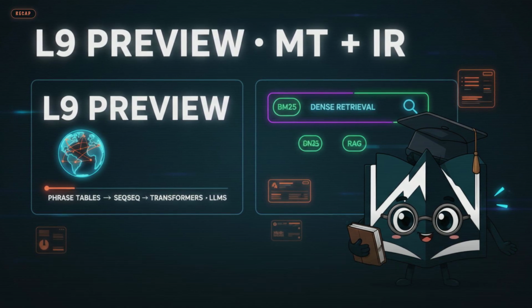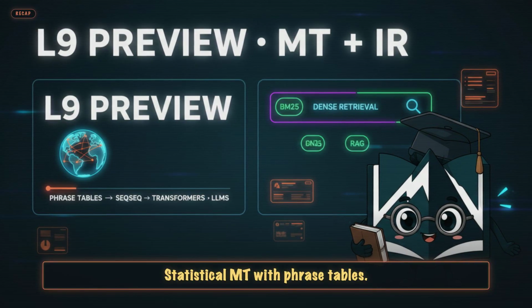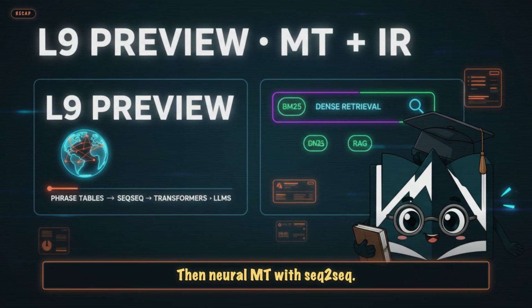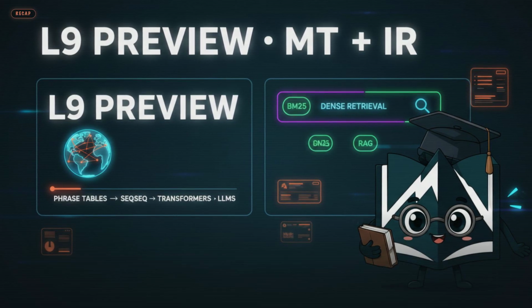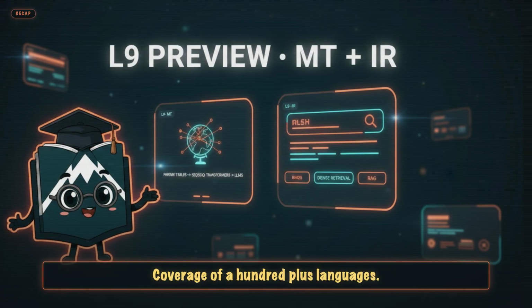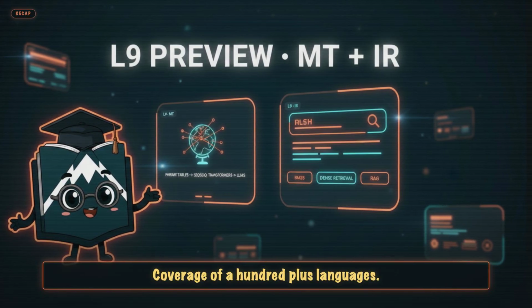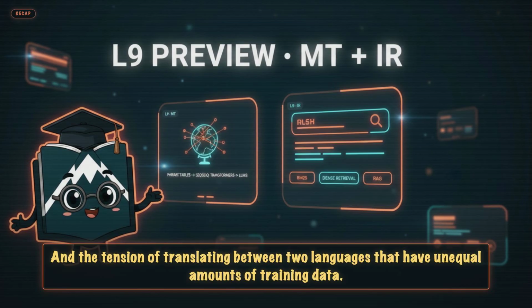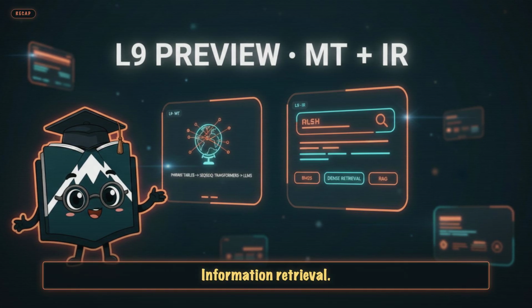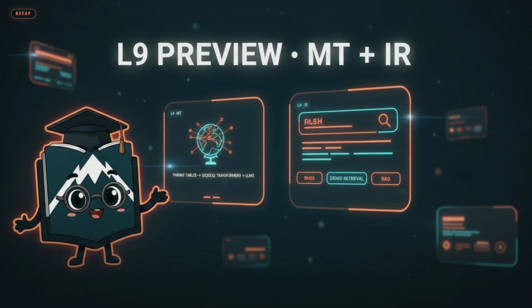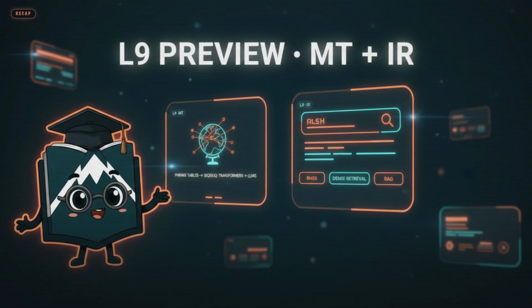Machine translation: statistical MT with phrase tables, then neural MT with seq2seq, then transformer MT, then LLMs that translate as a byproduct, coverage of 100+ languages, and the tension of translating between two languages that have unequal amounts of training data. Information retrieval, the whole given a query, find the relevant documents problem.